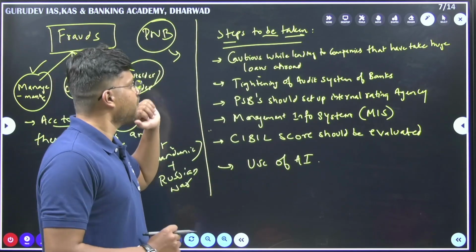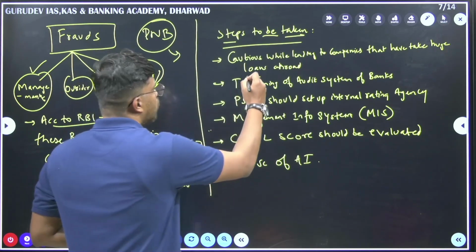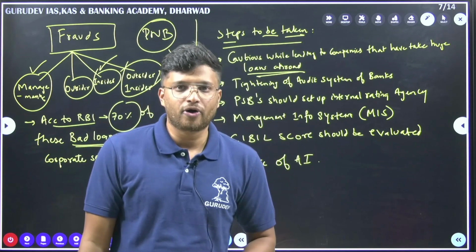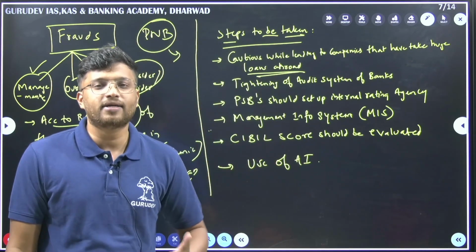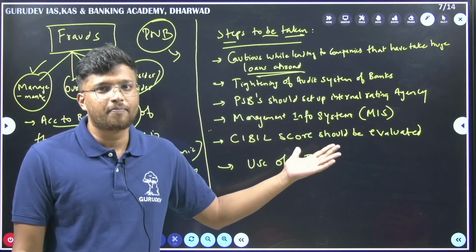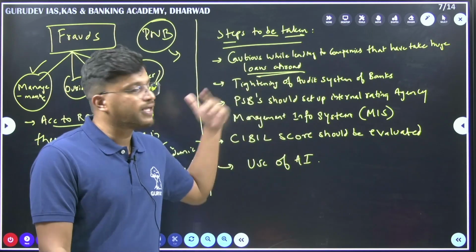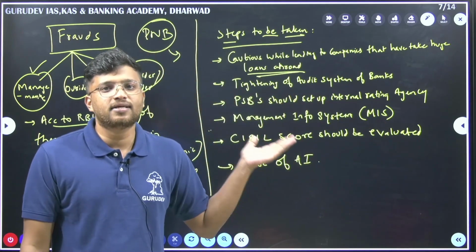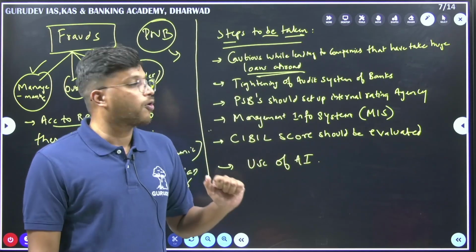So, steps to be taken. First of all, be cautious while lending to companies that have taken huge loans abroad. When a company is taking huge loans from abroad and paying domestically, there is a chance that this loan may turn into a scam. It may be some shell company or some other artificially established company, and the money we lend internally to pay the loan abroad can be laundered out of this country. This is one of the problems.